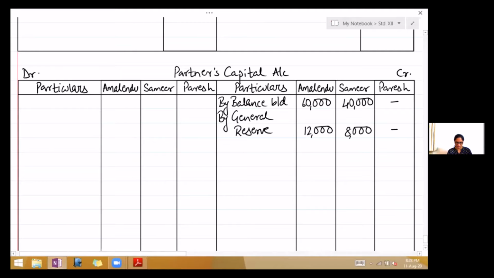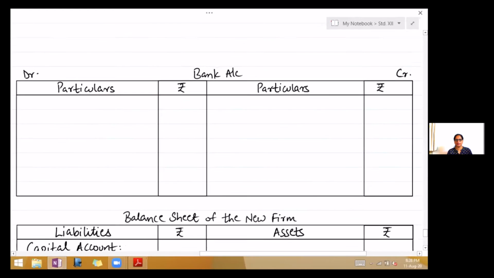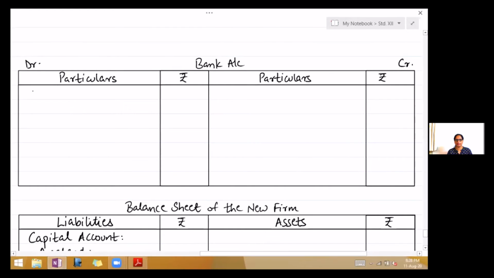Now assets. Cash at bank. So take bank account. On the debit side, bring down the balance. To balance brought down 12,000. Then we have all the assets, and all the assets have adjustments.